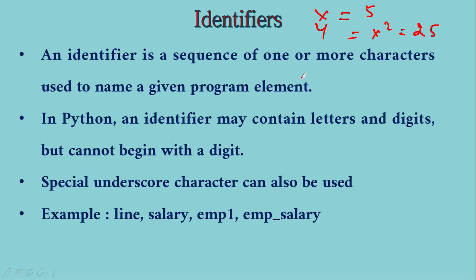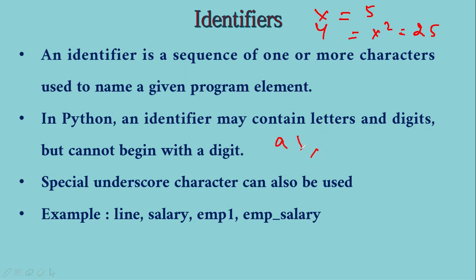So an identifier is a sequence of one or more characters which are used to name a program element. In Python, the identifier can contain letters and digits, but it cannot begin with a digit. In human names, we do not have digits. How is our identifier formed? Only with letters, right? But in the case of Python, identifiers can contain letters as well as digits, but should not start with a digit.